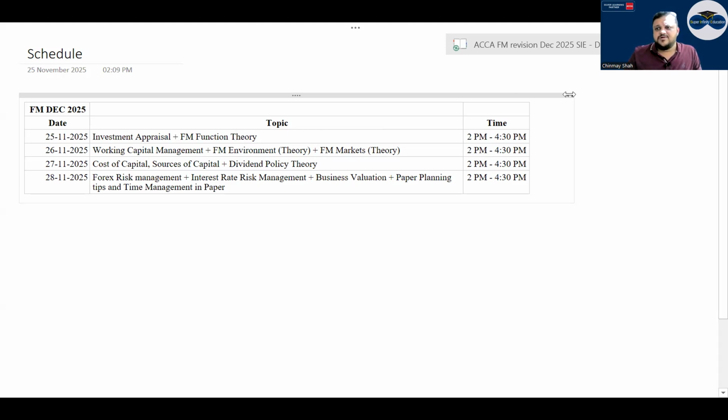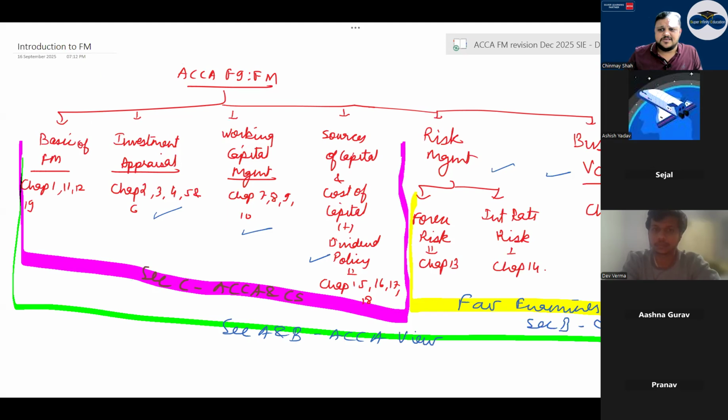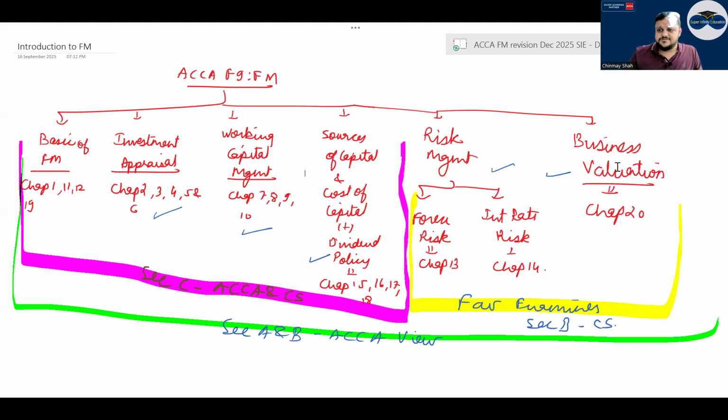So whoever is here, sit with the notes, sit with my notes. You don't have to take too much tension. Just sit with the notes, sit back, and listen to what I'm saying. When I say I'm revising the whole syllabus, I'm going to go point by point into every part. There are a lot of tables, a lot of solved sums, and a lot of MCQs that you could solve.